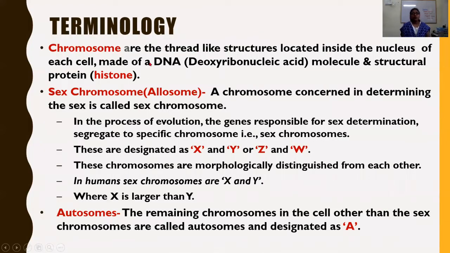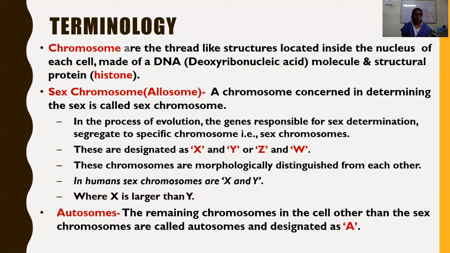Now, come to the chromosome. Chromosomes are thread-like structures located inside the nucleus. We have gone through the structure of the chromosome within the nucleus of each cell, made up of DNA, the deoxyribonucleic acid molecule, and the structural protein histone. We have already discussed that. In other words, DNA is packed into a thread-like structure along with the structural protein histone.